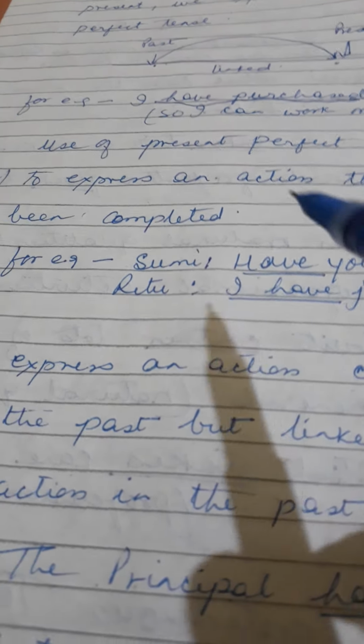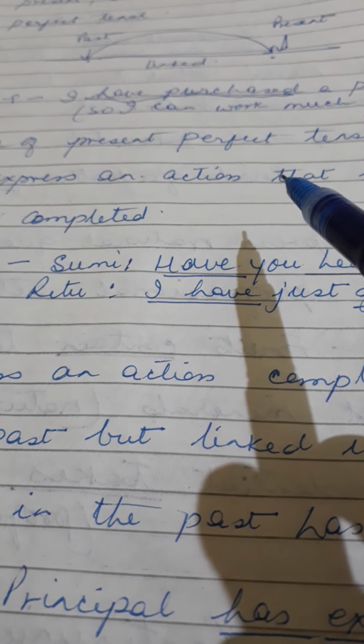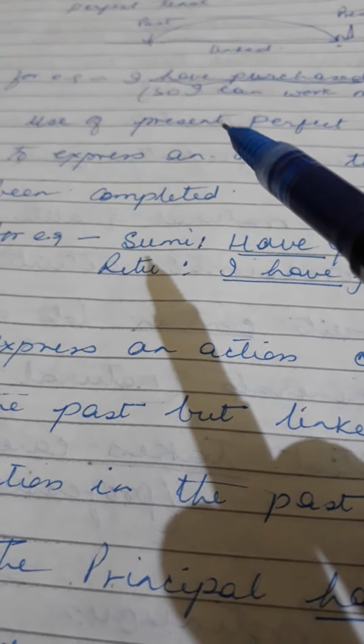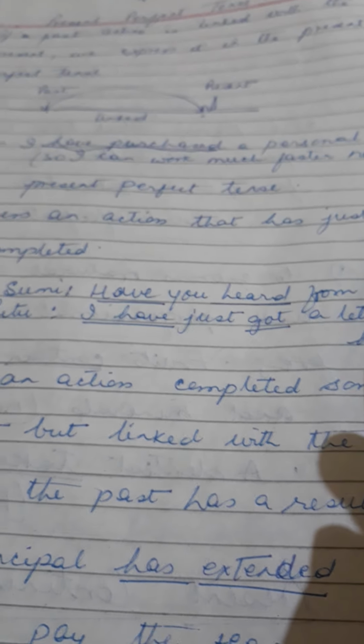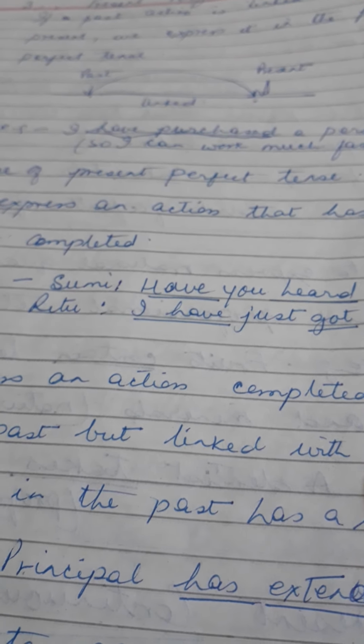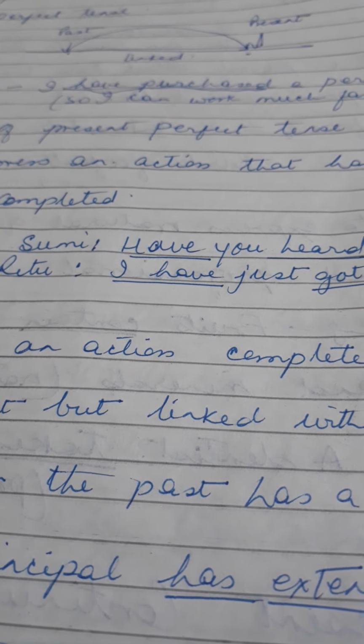Then, the use of present perfect tense: where do we use it? First, to express an action that has just been completed. The action which has just been completed, in that case we use present perfect tense.